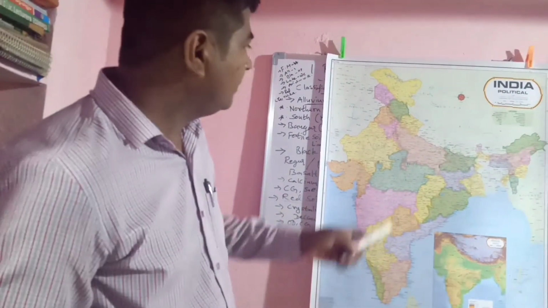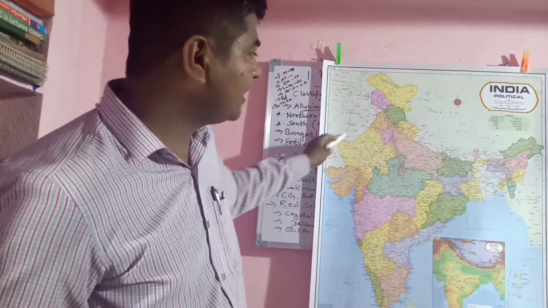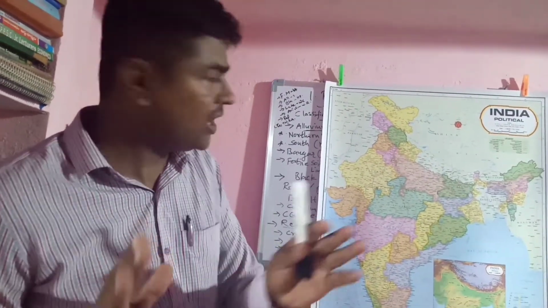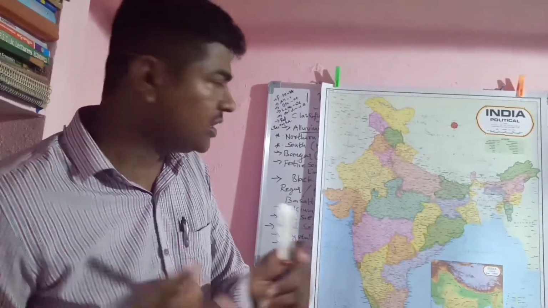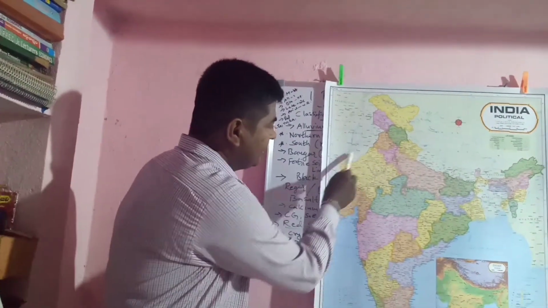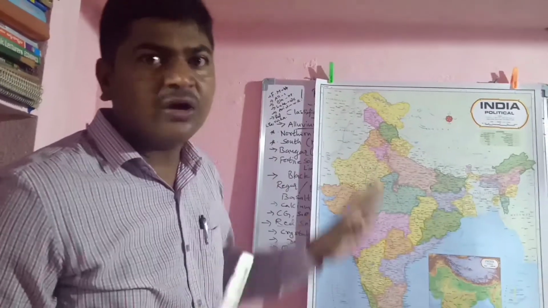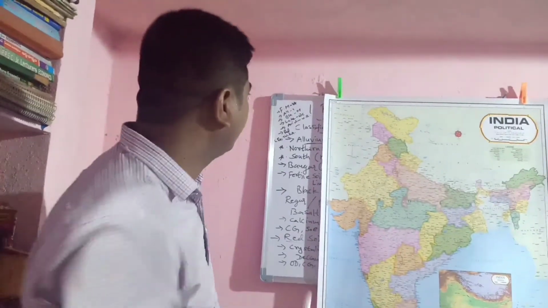Laterite soil is mainly observed in western Rajasthan, some part of the south part of Gujarat also. These areas, laterite. There are some places also, but we have to observe the major portion.